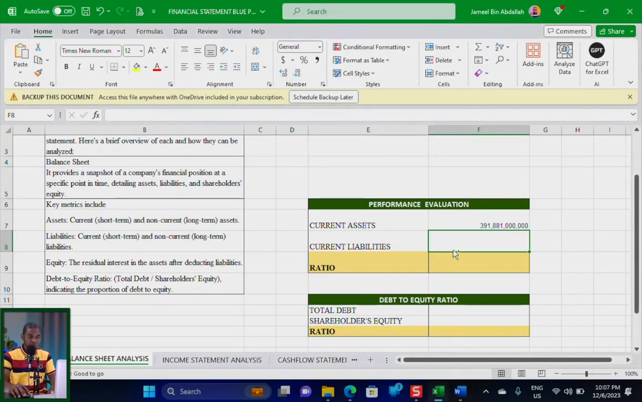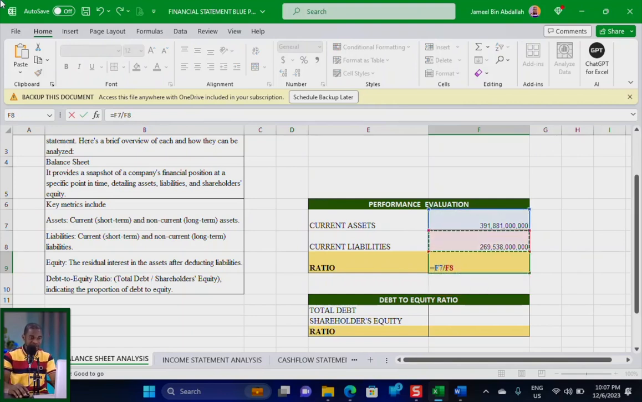Now, to calculate the ratio, what I need to do is just type the equal sign, then go to this very particular cell and then divide it by this very particular cell. That is the current asset divided by its current liabilities. I hope you understand. When I hit enter, this is the value I have.